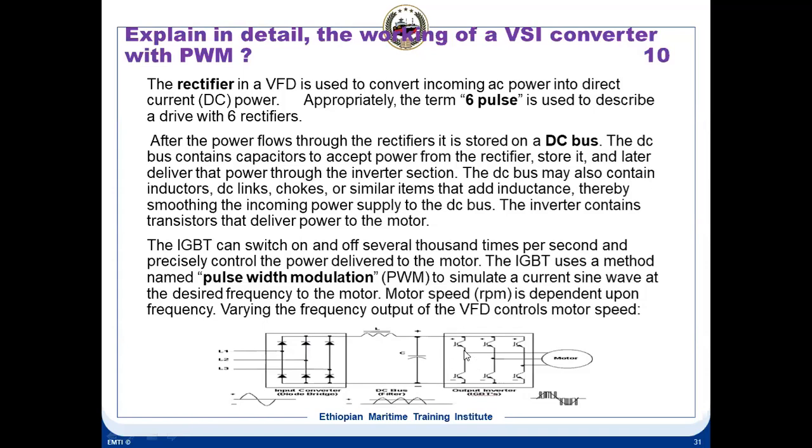Across this IGBT, you find the freewheeling diode. The freewheeling diode is only to protect these IGBTs. It is not shown here, but there is a freewheeling diode. What happens is that sometimes when the motor crash stops, energy flows back, and because the IGBT conducts only in one direction, this energy has to go back. That is why a freewheeling diode is connected across these IGBTs, so that the IGBTs are protected. Okay, that is why the freewheeling diode is there. And this is called 6 pulse because we are using 6 diodes in this.